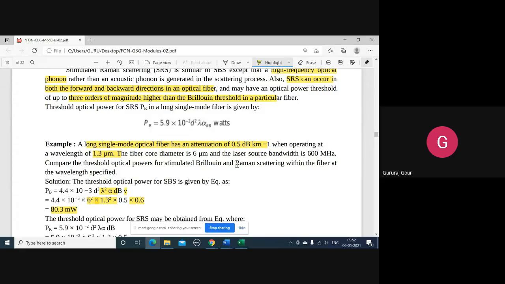Next, we discussed scattering due to structural deformation, again of two subtypes. Linear scattering has two types, Rayleigh scattering and Mie scattering. And non-linear scattering again has two types, SBS and SRS.